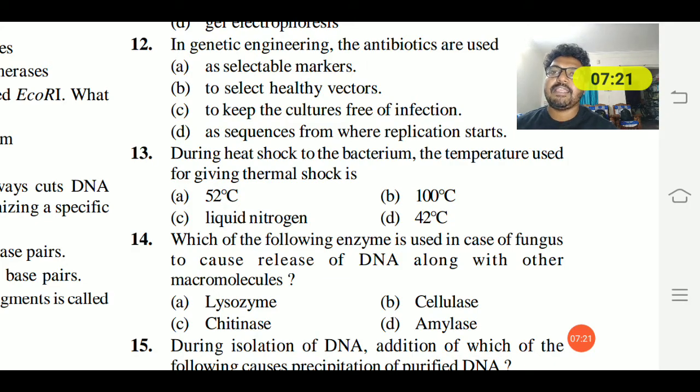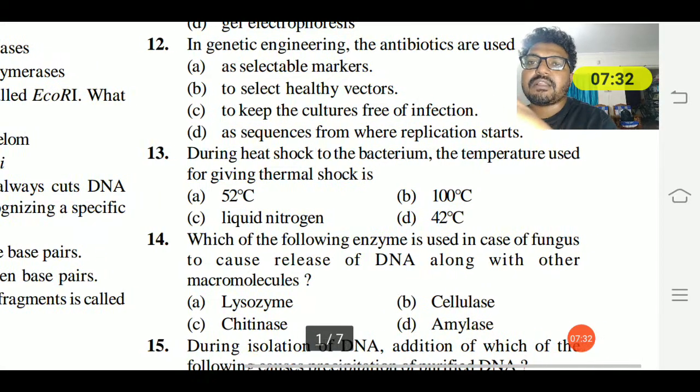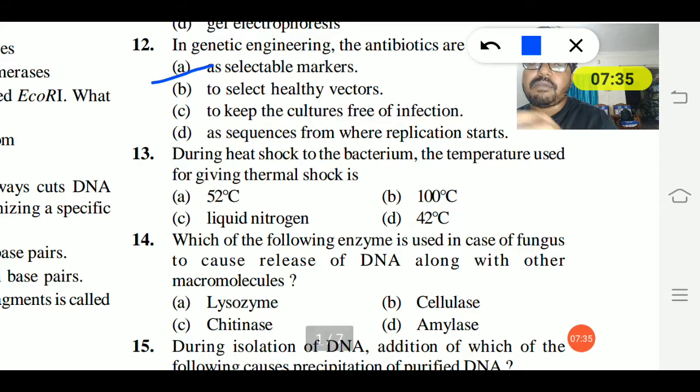Selectable markers help in easily identifying recombinants and non-recombinants. Where the DNA fragment is joined along with the plasmid, we call it a recombinant, and when it doesn't join, we call it a non-recombinant.